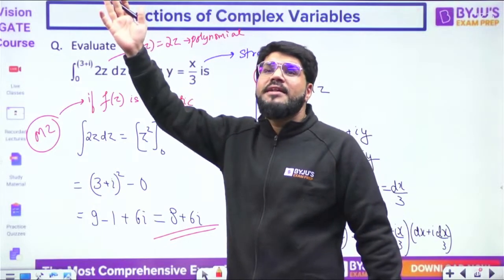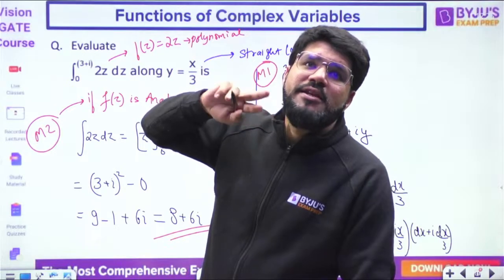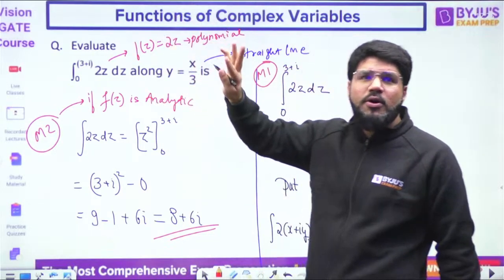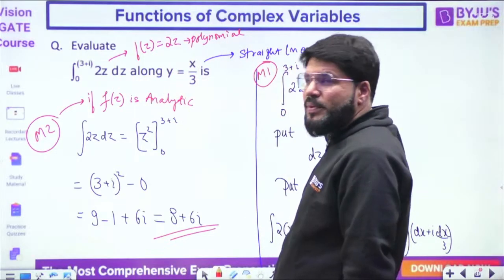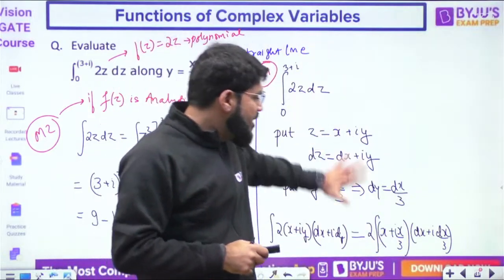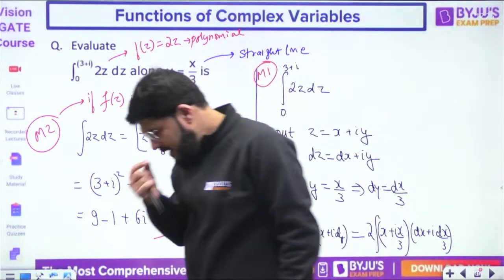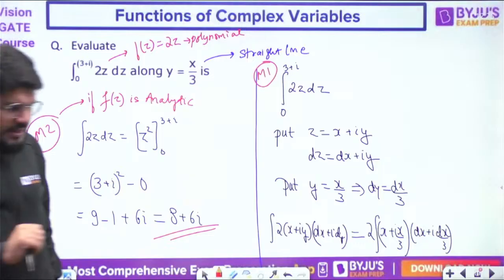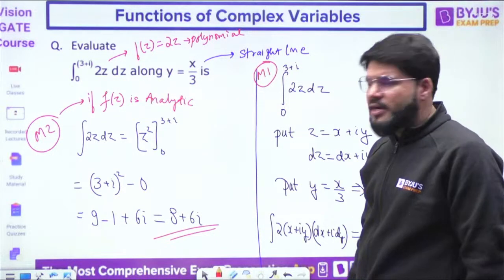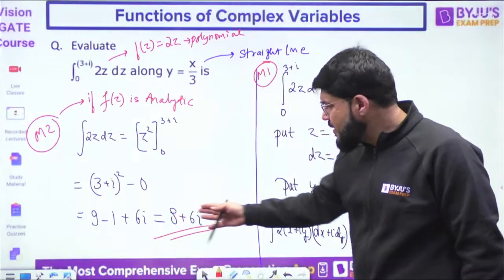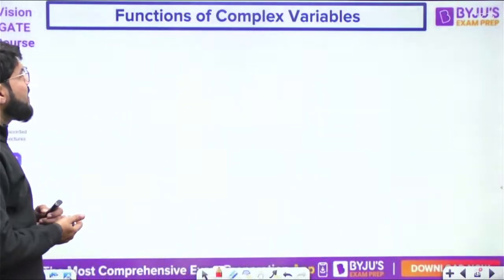Like you learn in the line integral in vector calculus, the line integral is path independent. There we learn with respect to the curl concept. But here, if the given function f(z) is analytic, then its integration is independent of path. Then we need not use the equation of path. We can directly integrate with respect to z. Answer either way: either you solve by this method, 8 plus 6i, or the first method, 8 plus 6i. Now, let us come to the next.